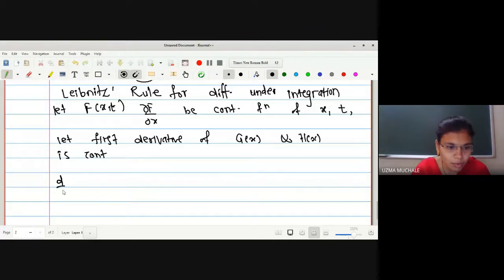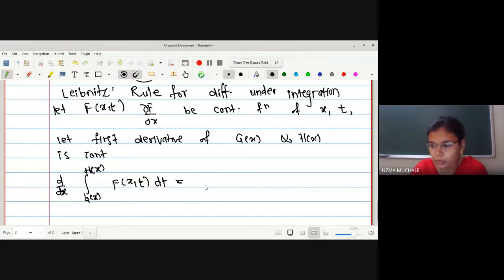Then what is the rule for that? D by dx of integration, the lower limit is g of x, the upper limit is h of x, F of xt dt, is equals to integration g of x to h of x, dou f by dou x. First we differentiate with respect to x partially, plus first we'll keep the upper limit, that is h of x.